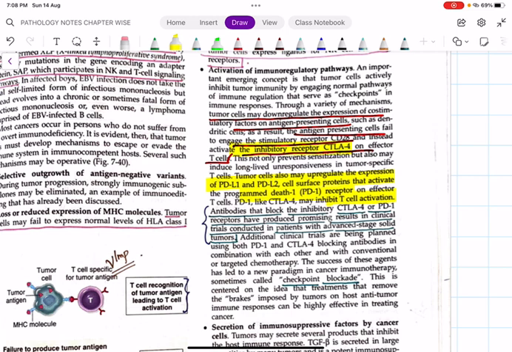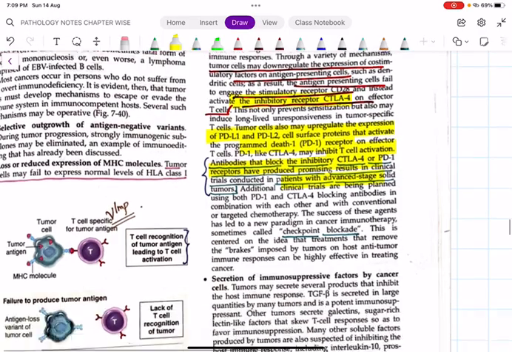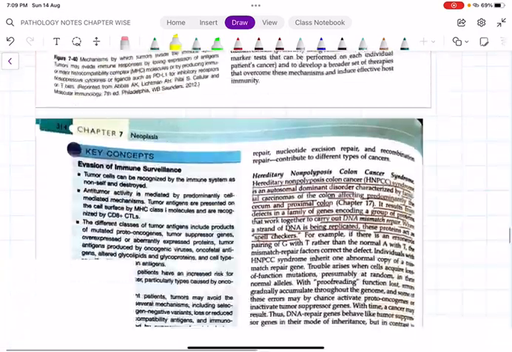So recently, this is the important point. What is the clinical application? Currently scientists are trying to develop antibodies which are going to inhibit CTLA4. When we are inhibiting the inhibition, minus into minus becomes plus. That means we can activate the immune response. This is how we are using our immune system. Recently we have a lot of recent advances and we are seeing them in newspapers. We have a lot of immune modulatory techniques, procedures and drugs we are developing, in which we are using our own immune system to fight the cancer cells. Okay, just remember that point.